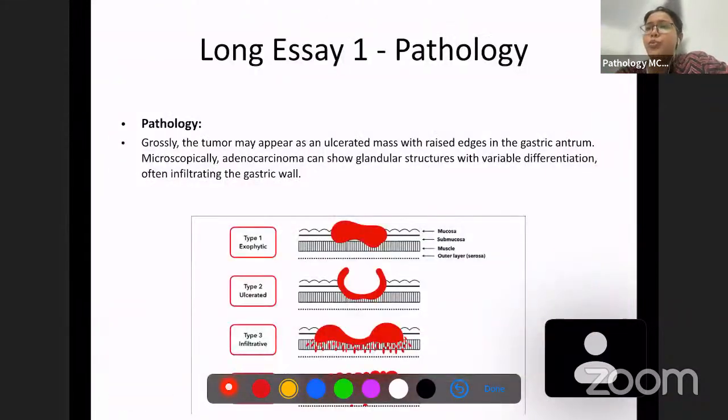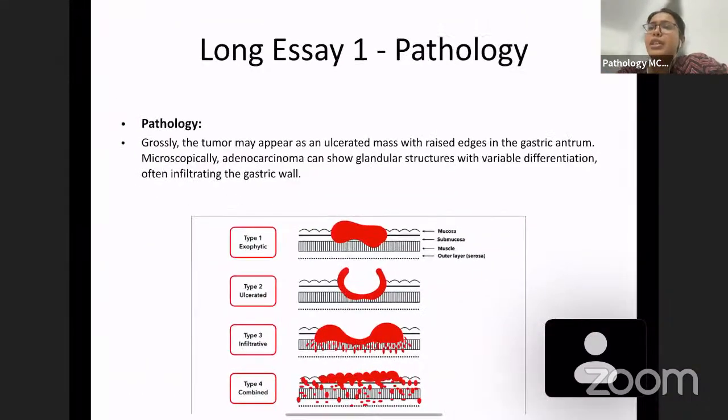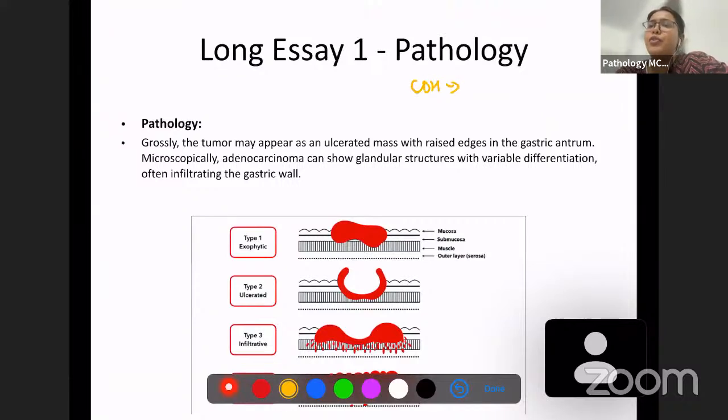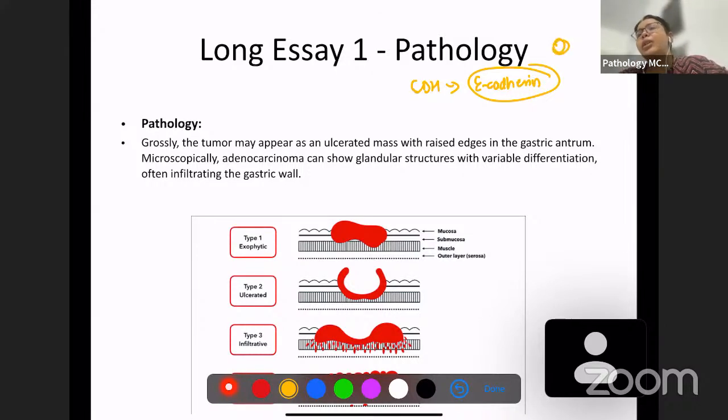CDH1 codes for a protein which is known as E-cadherin. What E-cadherin does is it is helpful in binding cells together. It is a cell adhesion molecule. It is going to help to hold the cells together.